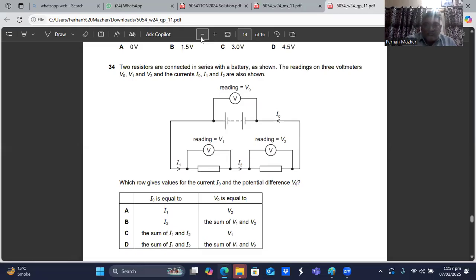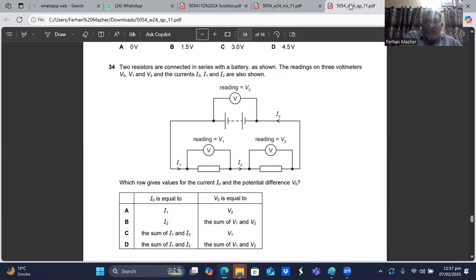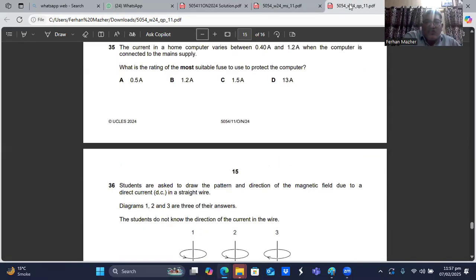So the voltage drop at the first and the voltage drop at the second, if you add them up, will be equal to the voltage of the battery. So V0 is equal to V1 plus V2. So I0 is equal to I2 and V0 is equal to the sum of V1 and V2. I think B is the choice, sir. Question number 34, B is the right choice.